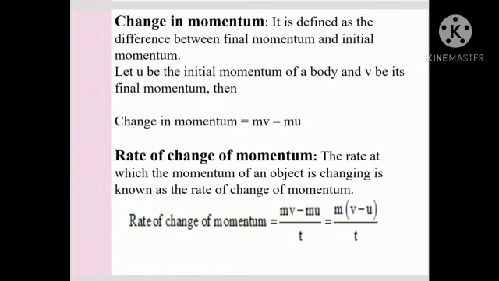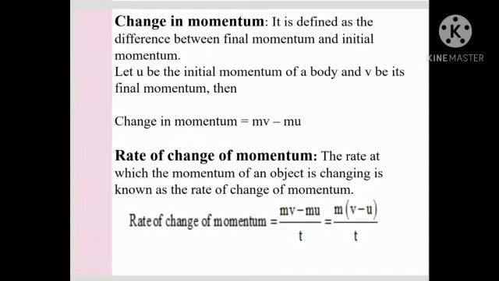Now, change in momentum. It is defined as the difference between the final momentum and initial momentum. Let u be the initial velocity of a body and v be its final velocity. Then change in momentum equals mv minus mu.